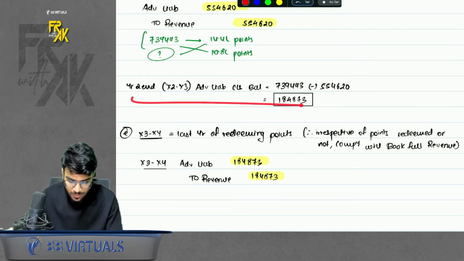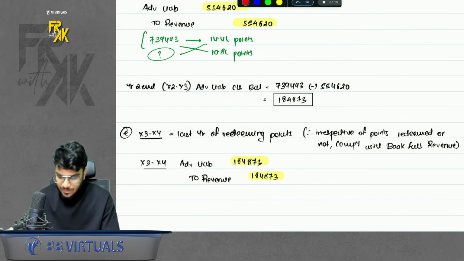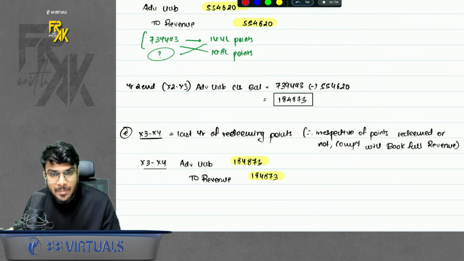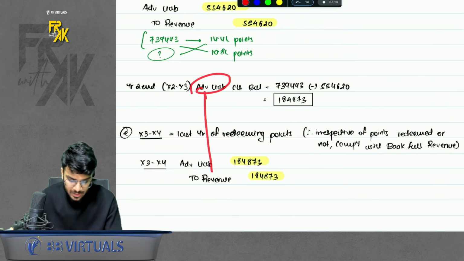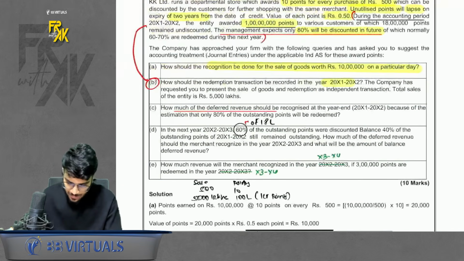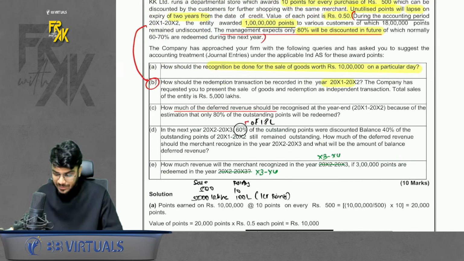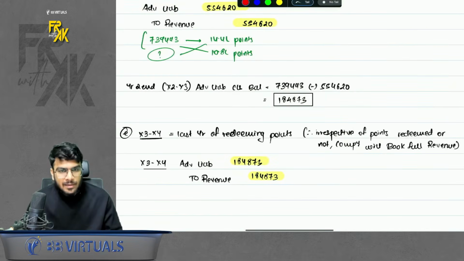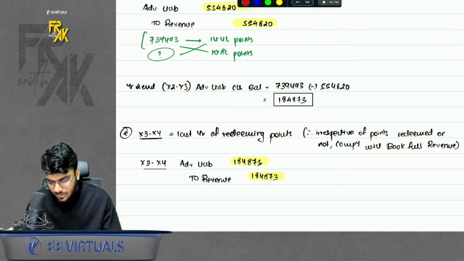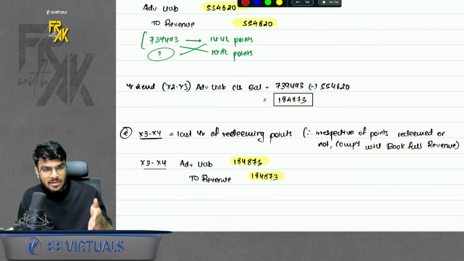Now the 2 years are over. After 2 years, irrespective of how many points the customer redeems, the full advance balance will be transferred to revenue. That is why in the last part, they are trying to confuse us. They are saying that 3 lakh points were redeemed. Doesn't matter. Irrespective of points redeemed or not, the company will book the full revenue, because that is the last year. Either the points will be redeemed or they will lapse. The company can book the revenue.